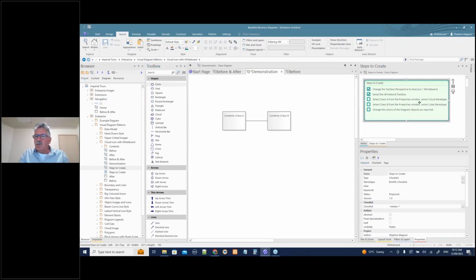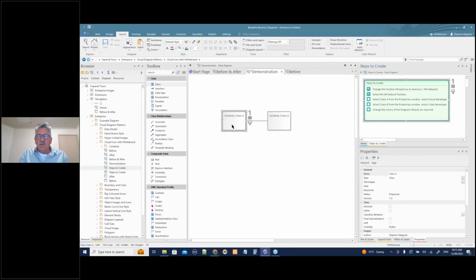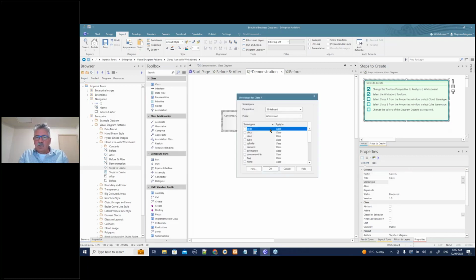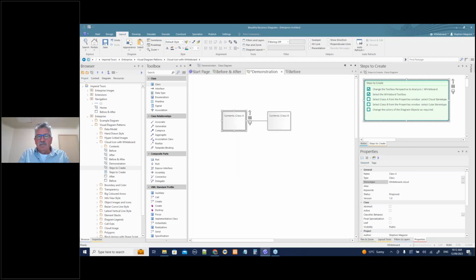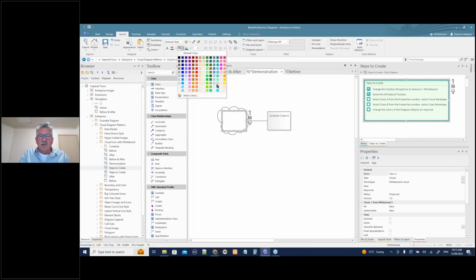Select class A from the properties window and select cloud stereotype. Okay, so we'll select class A, and we're going to look in here, and we're going to choose the whiteboard mode, and we're going to choose cloud in here. Cloud. I go okay to that. There's my cloud. Now notice if I try and fill this cloud with a color, so let's make it a nice blue color for a cloud, and it doesn't fill.